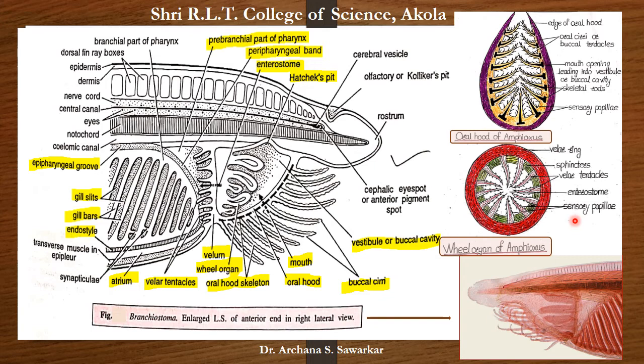Then what is the function of this velum or the velar tentacles? They also serve to strain the water current entering through the enterostome. Then this velum opens into a large bag-like structure, that is pharynx. We will see in detail in the next slide. The actual picture of this much area is seen here. This is the front region of Branchiostoma or the Amphioxus.